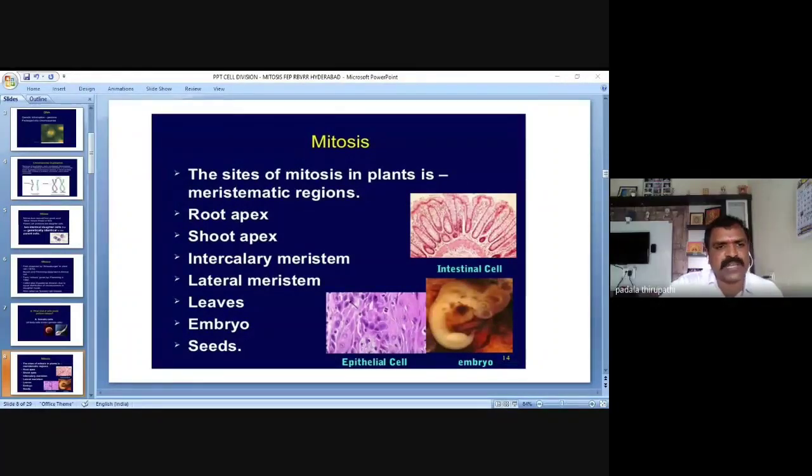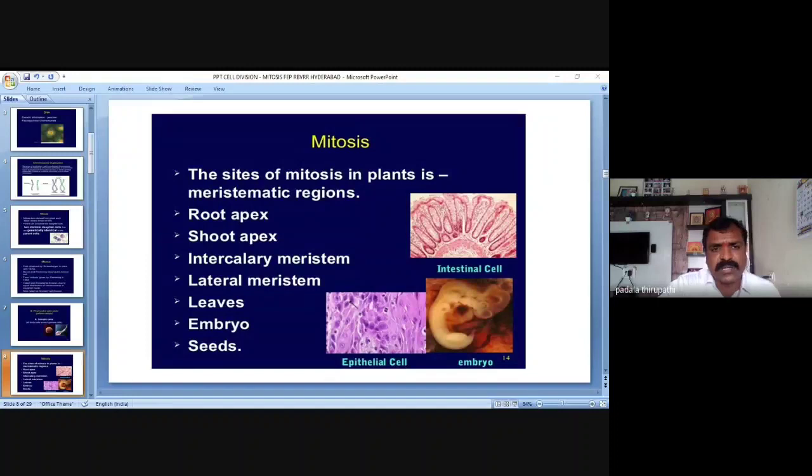Root and shoot tips are nothing but root apex and shoot apex, apical meristematic tissue, and lateral meristematic tissue. Intercalary meristematic tissue we observe in the internode, at the same time the leaf petiole. And the lateral meristematic tissues, or lateral meristems, are present after secondary growth.